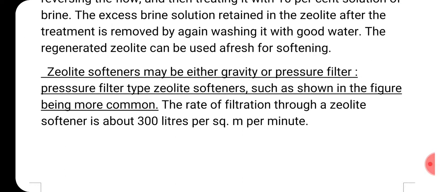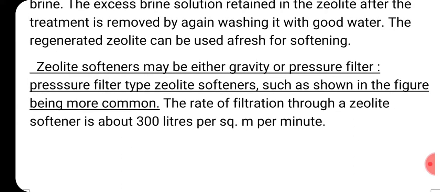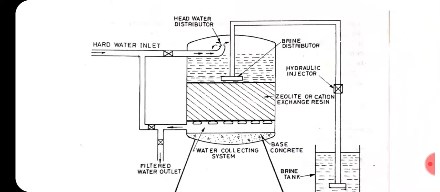I am not reading everything in detail, because in future I will send you these notes. You can go through them in detail, but I am reading only the important points. Zeolite softeners may be either gravity or pressure filters. The pressure filter type zeolite softener is the one shown in the figure.